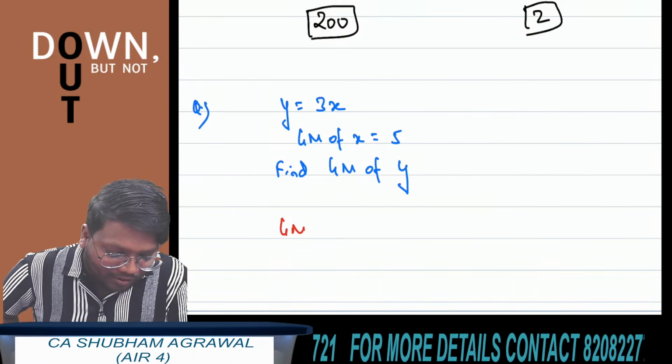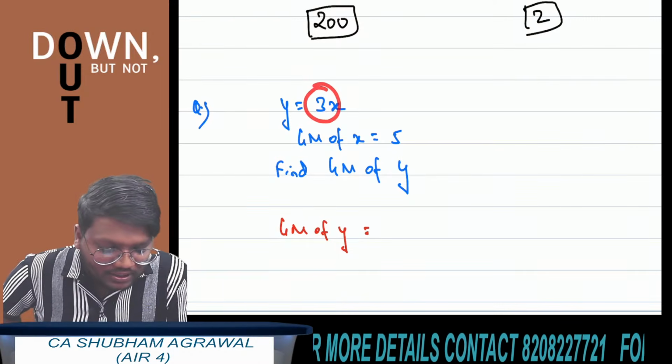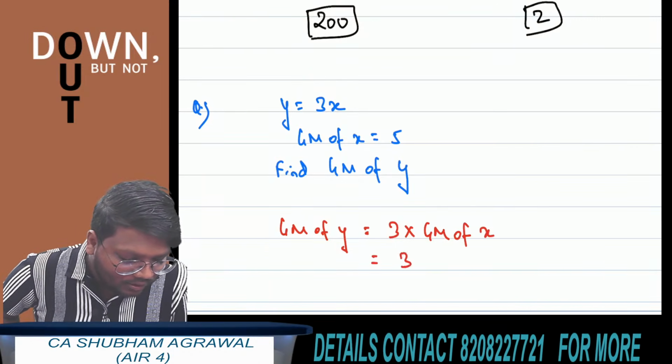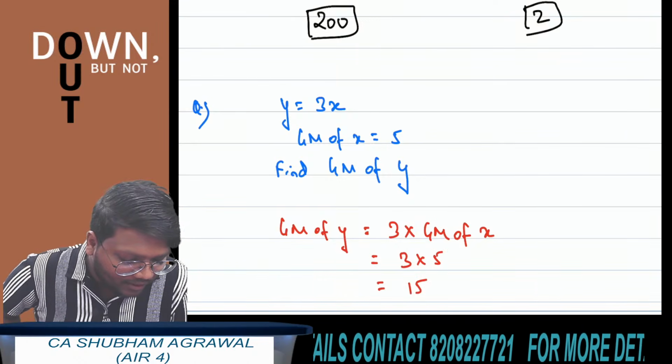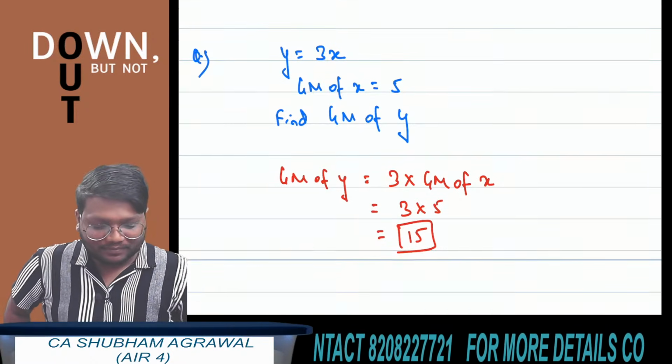The geometric mean of y is equal to, this 3 is a constant here, so 3 multiplied by the geometric mean of x. 3 multiplied by 5 is 15. This is the answer. Clear? Okay.